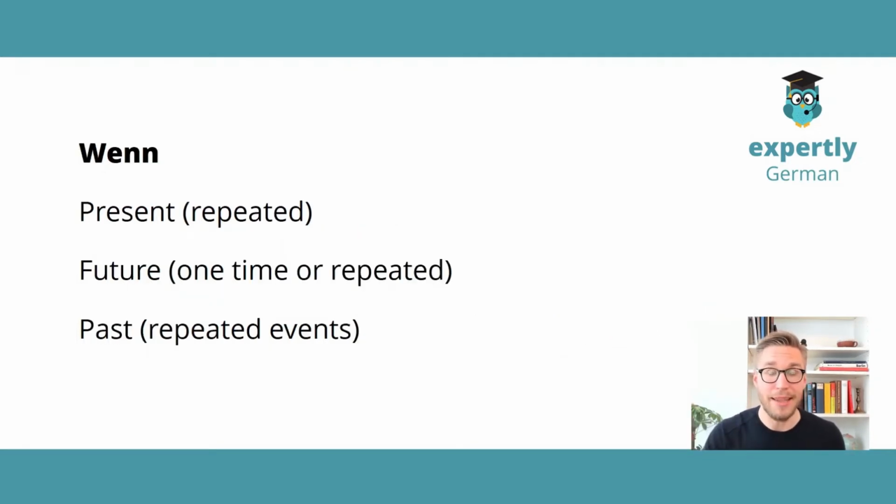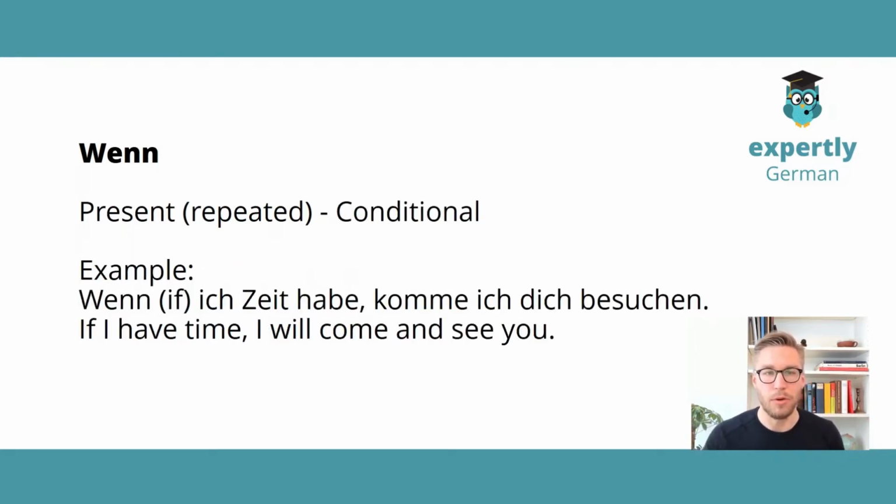And wenn then is used for the present. So this was past, yeah, as I moved to New York, when I moved to New York, and so on. So there was a past event, but you can use wenn for the present tense, for the future, and also for the past but repeated ones. So let's look into the present tense. We use a conditional clause here.